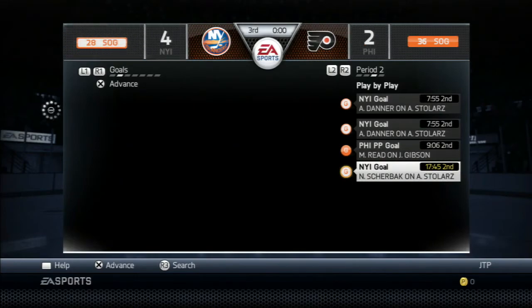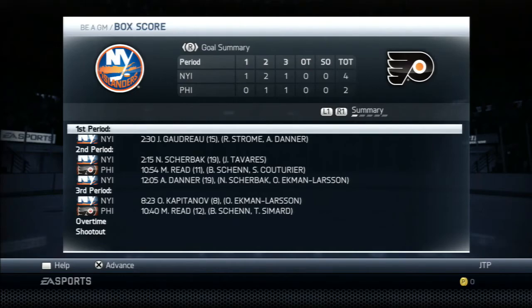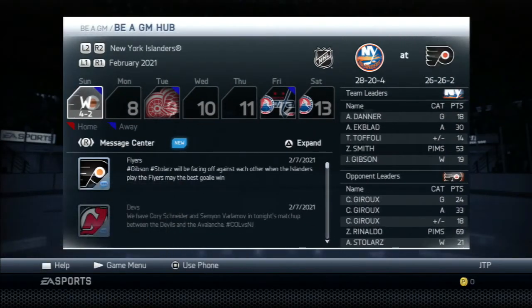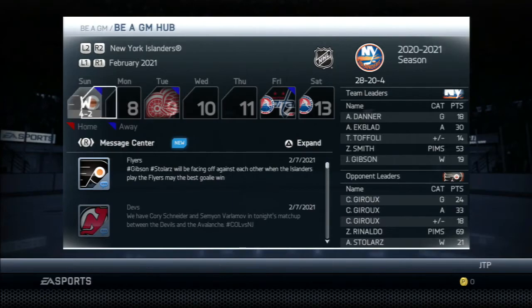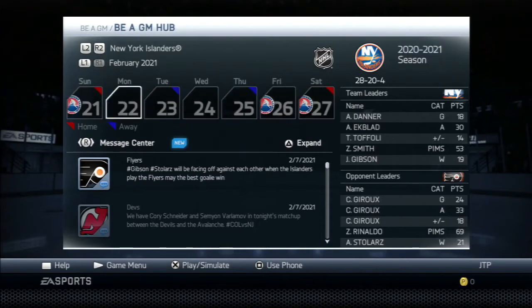But Nikita Sherbak scores a goal in his first game as an Islander. So, and we're 1-0 with Nikita Sherbak. So I don't think you can really say that move made us worse. I mean, sure, you can say that Smallman could have gotten better, but again, he just didn't fit well on our team. He was a third liner. We already have our top 6 filled out. We have young guys like Danner and Heatley that I want to play to get better, who are going to end up being better than Smallman anyway. And I'd much rather have a top line 88 overall playmaker rather than 2 85, 86 third liners. It's just kind of a waste down there.